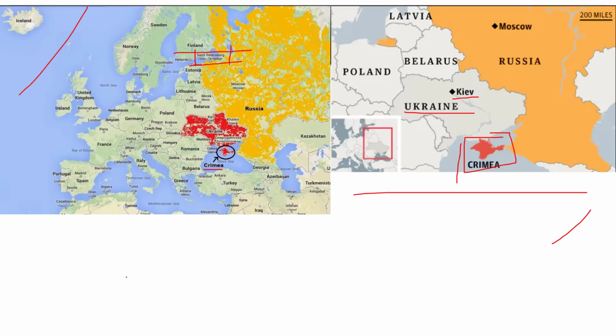Now the political repercussions of this move by Russia were quite severe, because first of all, Russia was ousted from G8, but that didn't really affect Russia all that much. I will tell you about that. But other than that, various sanctions were imposed by Western Europe and USA on Russia, so that Russia feels the repercussions of committing such an atrocious act.